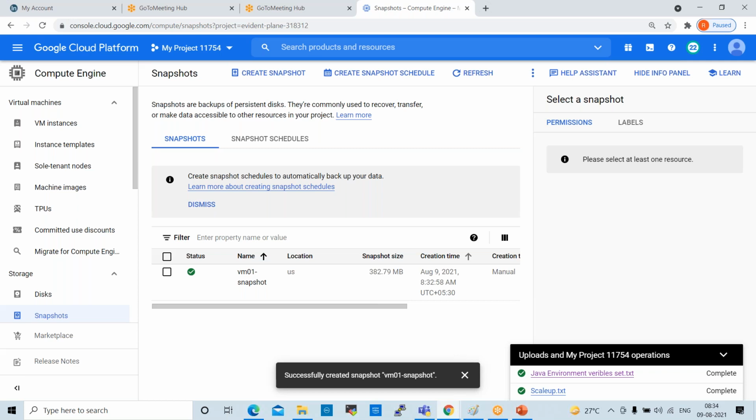If the deployment is crashed or anything happened, they will request us to revert the snapshot. Revert means it will bring back to original state. So two times we use the snapshots.